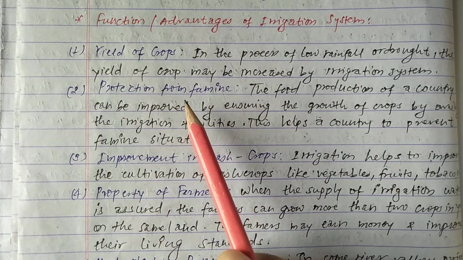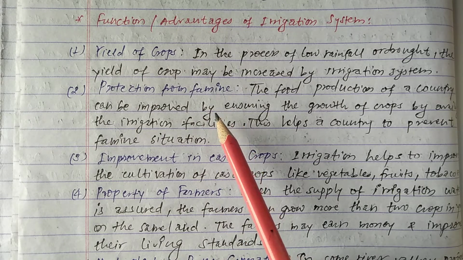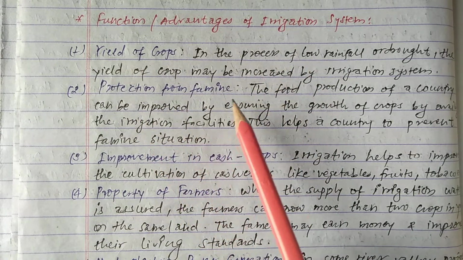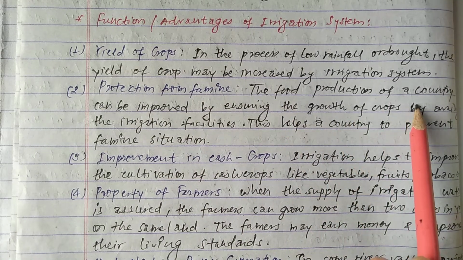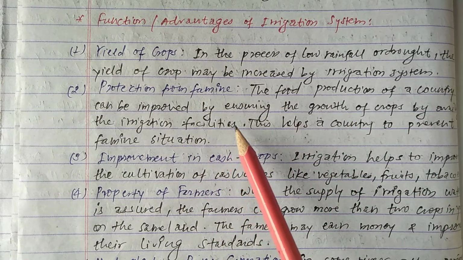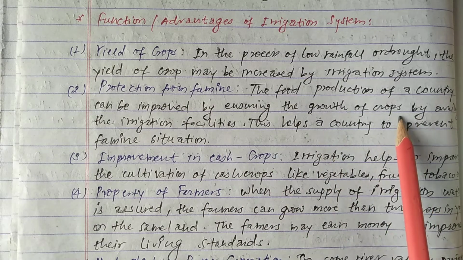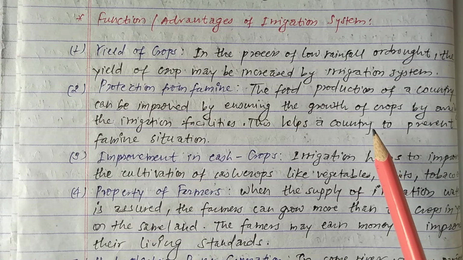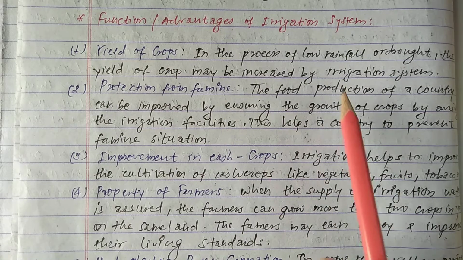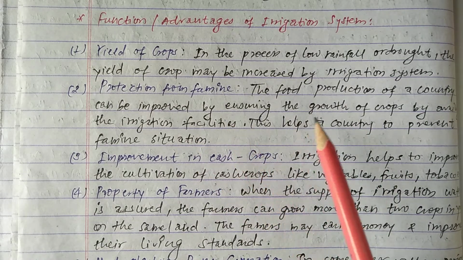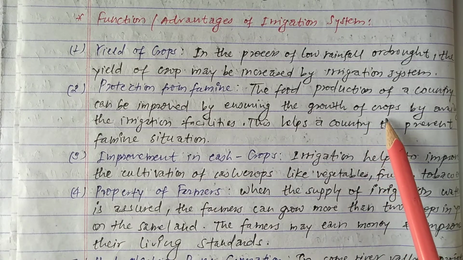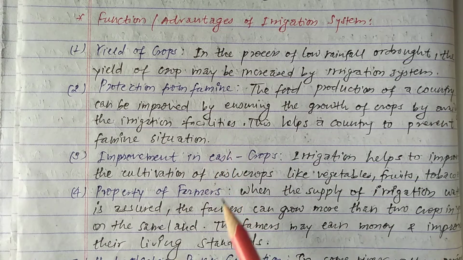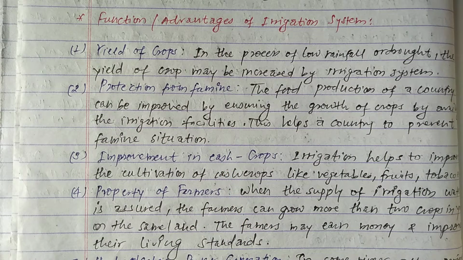And the second one is protection from famine. The main advantage and function of irrigation is protection from famine. The food production of a country can be improved by ensuring the growth of crops. By making irrigation facilities available and providing a proper irrigation system, the production of crops in the entire country can be increased.